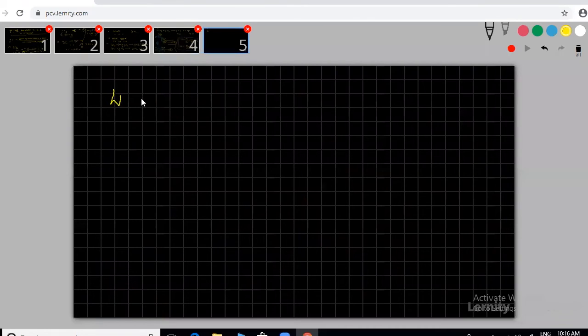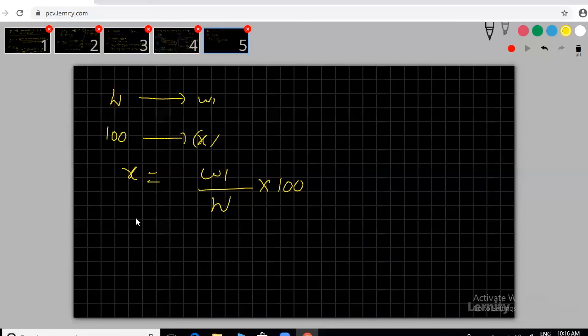Remember, W grams gives W1 grams of CO2. Then for 100 grams, how much will it give? Assume this is X. X equals how much? We'll get W1 by capital W into 100. And this is the CO2 percentage.